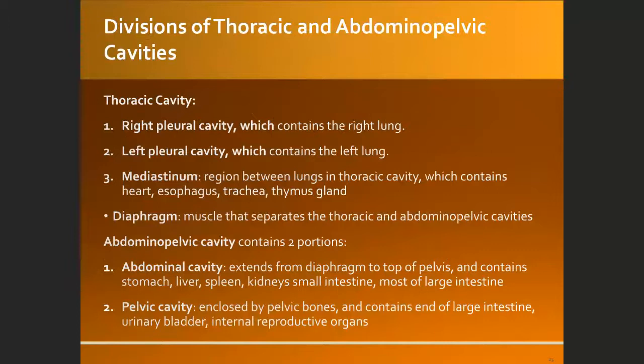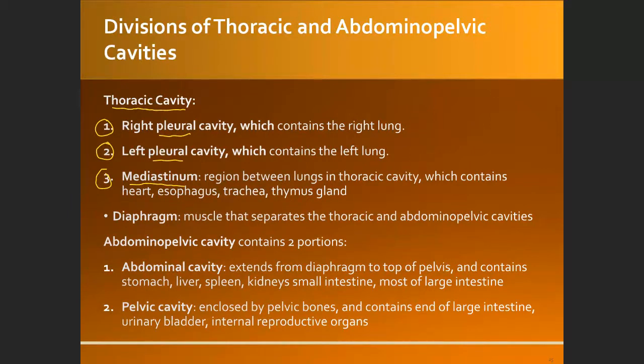Now, for the thoracic and abdominopelvic cavity, we already mentioned some smaller spaces. For example, the thoracic cavity is divided into three smaller cavities: right pleural, left pleural, and mediastinum. The pleural cavities are the place for the lungs, and the mediastinum is the space that is filled with the heart.